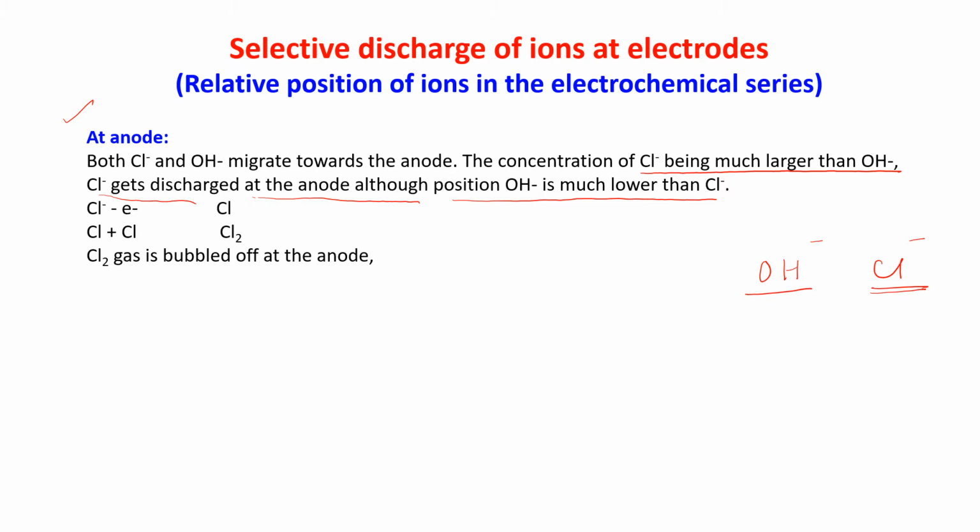So how is it happening? Cl- minus e- gives you Cl, and Cl plus Cl gives you Cl2. Cl2 gas bubbles off at the anode. Am I clear? This is known as the selective discharge of ions at the electrodes when the concentration of the ion is considered.